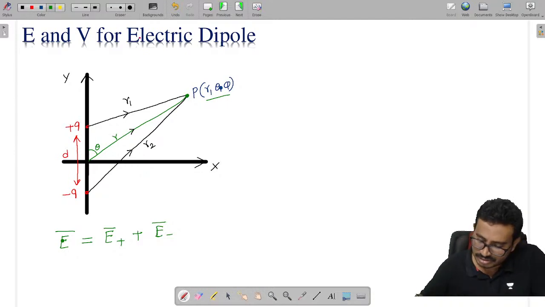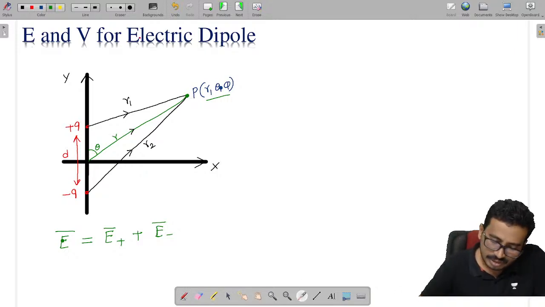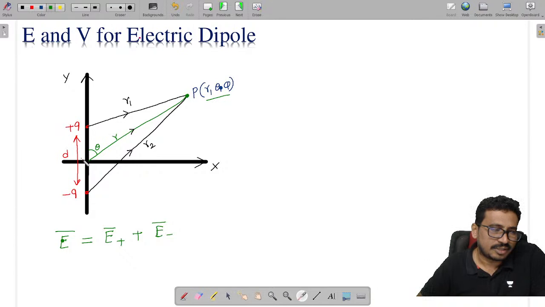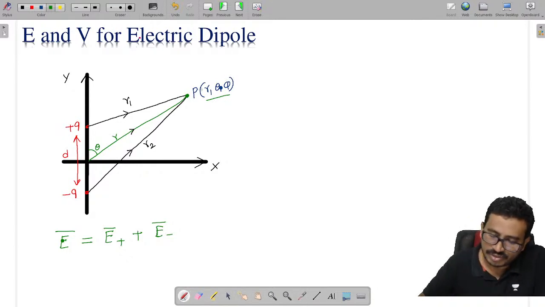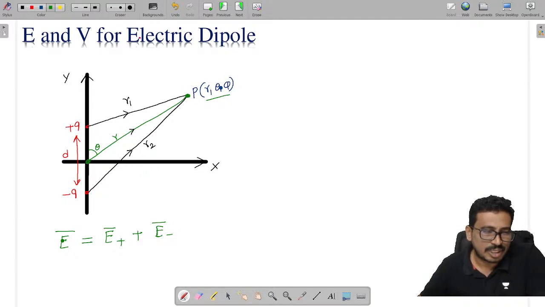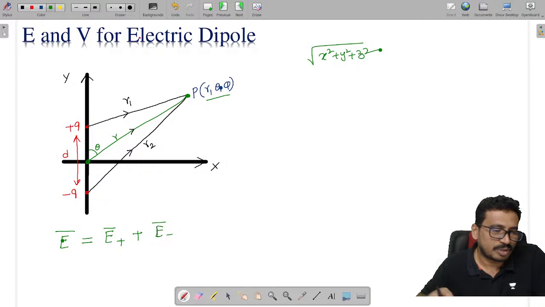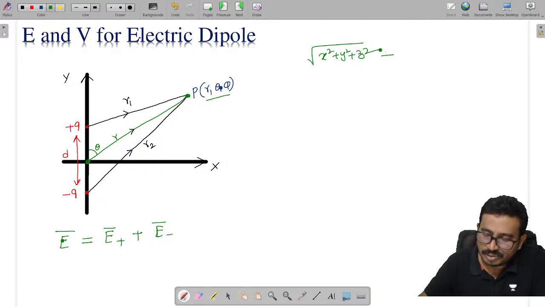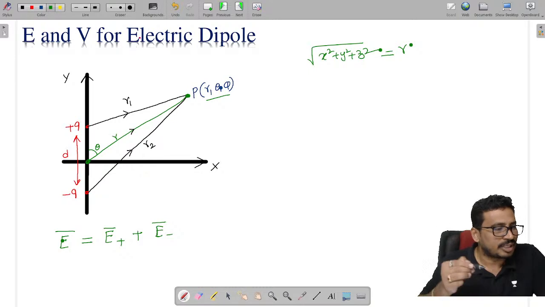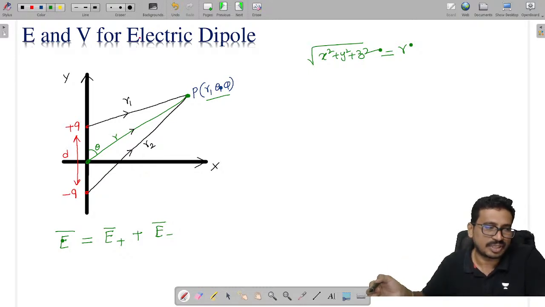If we have taken this point as x, y, z, then the distance from the origin to the point P, which is called r, is the square root of x square plus y square plus z square.